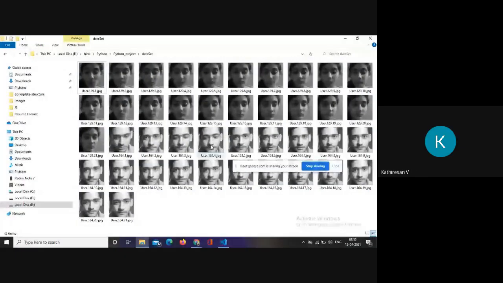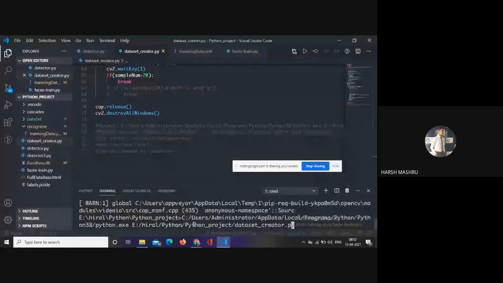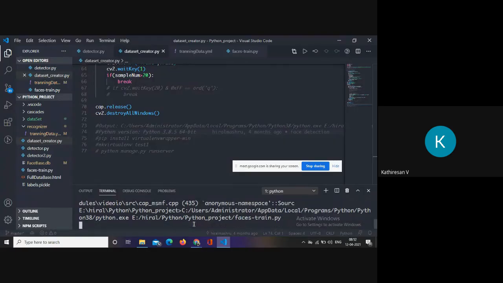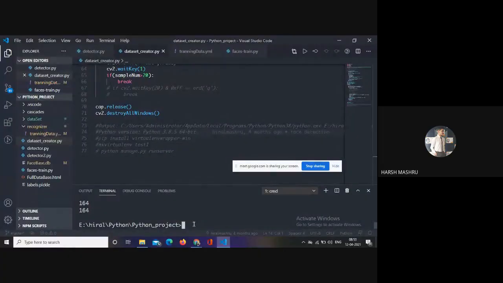Okay. I'm seeing. I need to train my model. Okay. Now the final part, that is the detect part. So I'm going to detect my face over here.